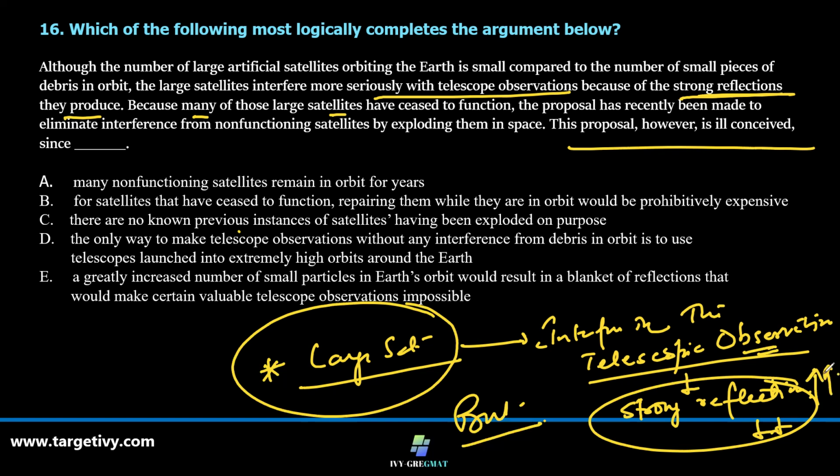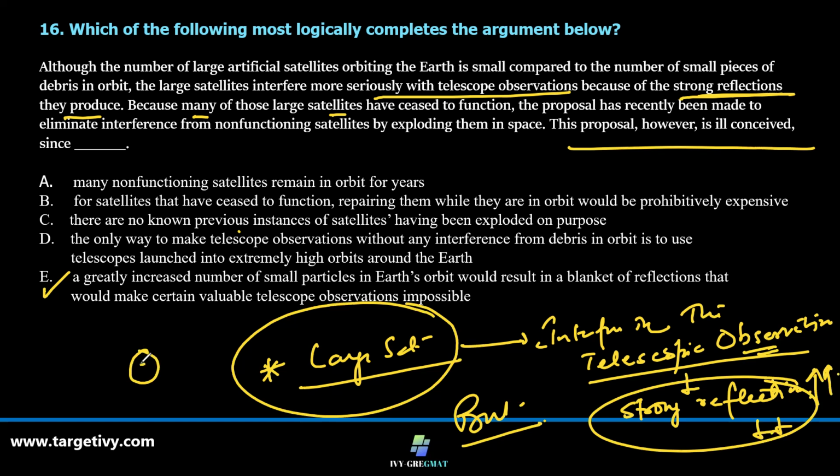If that is the thing, let's look at the options and see option E. A greatly increased number of small particles in Earth's orbit would result in a blanket of reflection that would make certain valuable telescopic observations impossible. So what the author is claiming is that if we explode it in space, small particles will start orbiting the Earth.